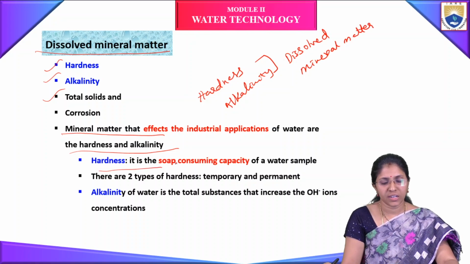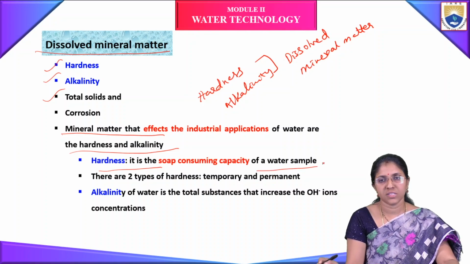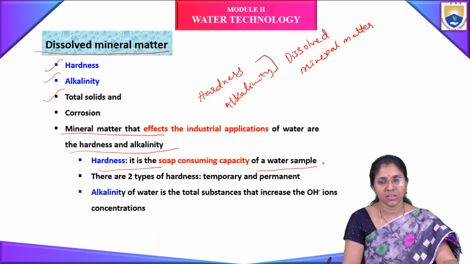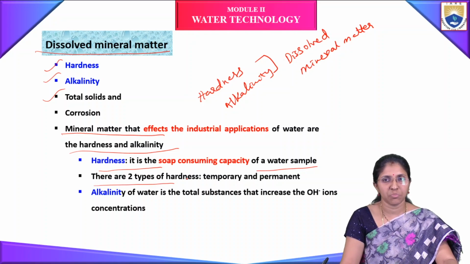What is hardness? It is the soap consuming capacity of a water sample. There are two types of hardness: first one is temporary hardness, second one is permanent hardness.